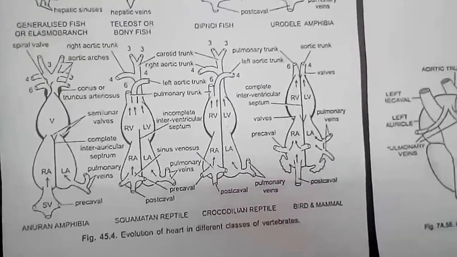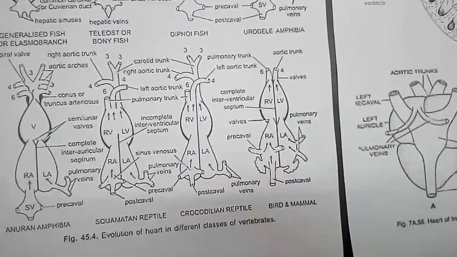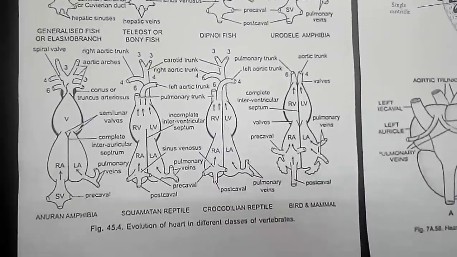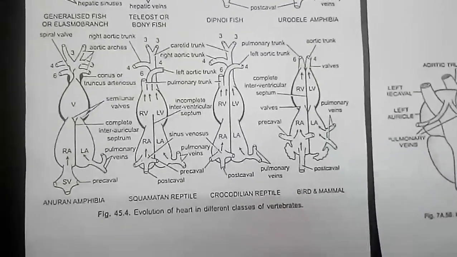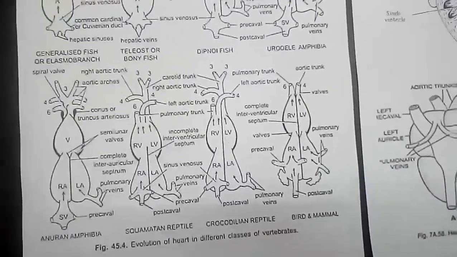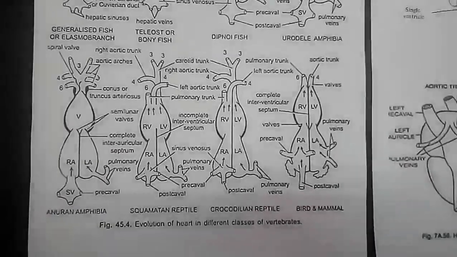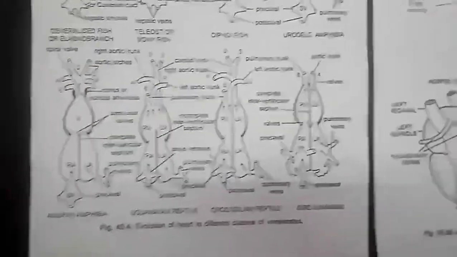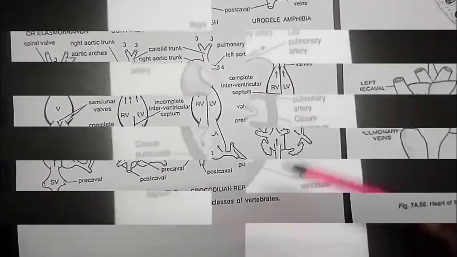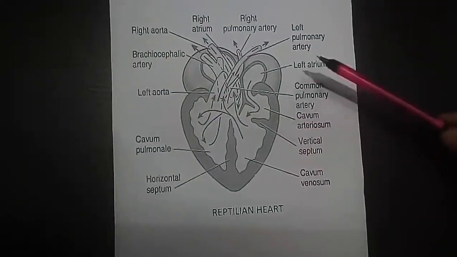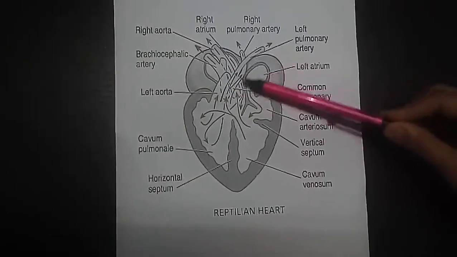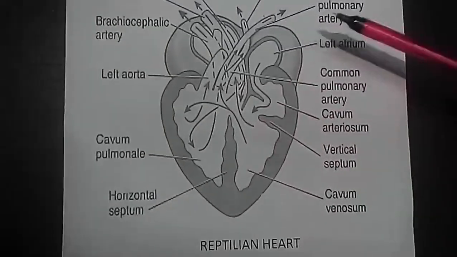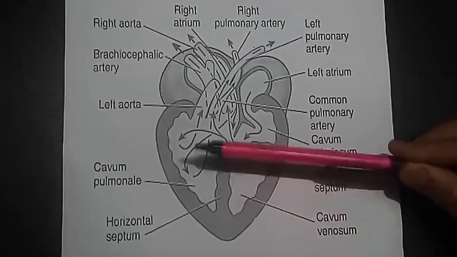This means that oxygenated blood coming from the lung to the left side of the heart is essentially separated from the non-oxygenated blood from the body to the right side. Thus, in crocodiles, the two types of blood are nearly completely separated, and nearly so in other reptiles, but some mixing does occur in other parts of the circulatory system. This is a reptilian heart showing two atria that are completely separated, and a ventricle that is partially separated. See here, the septum is incomplete and the wall is quite thick in the ventricle.